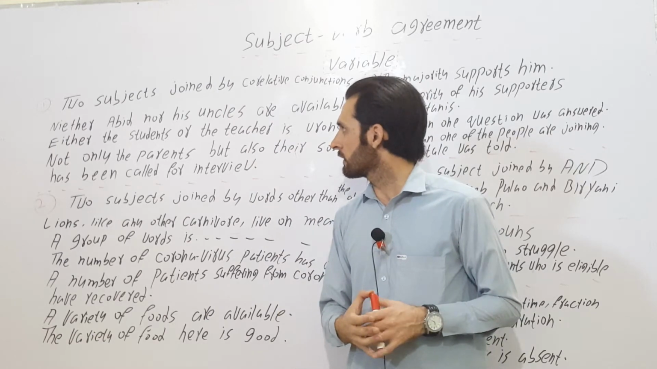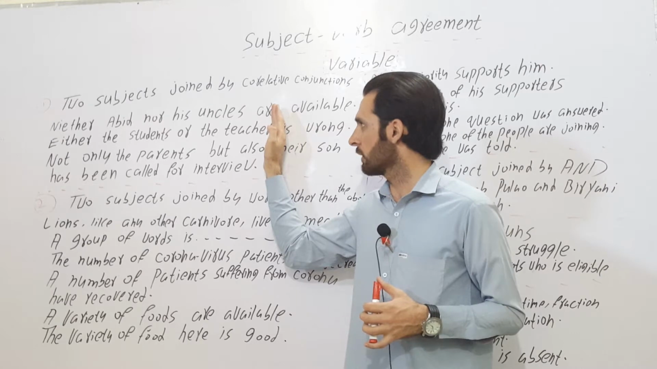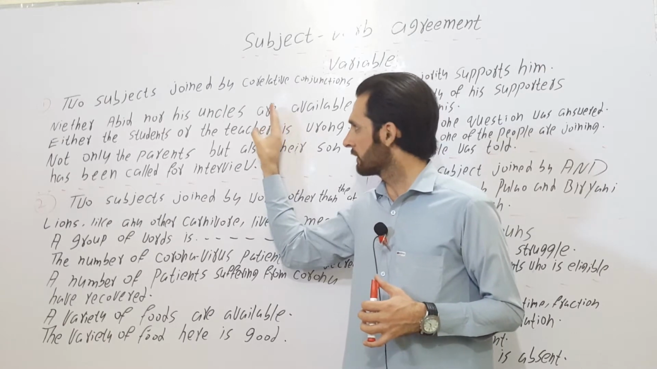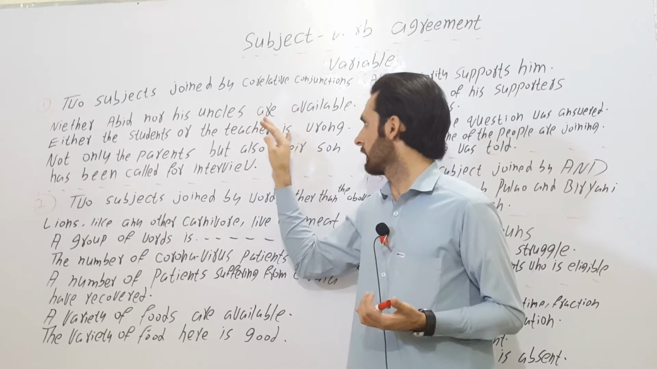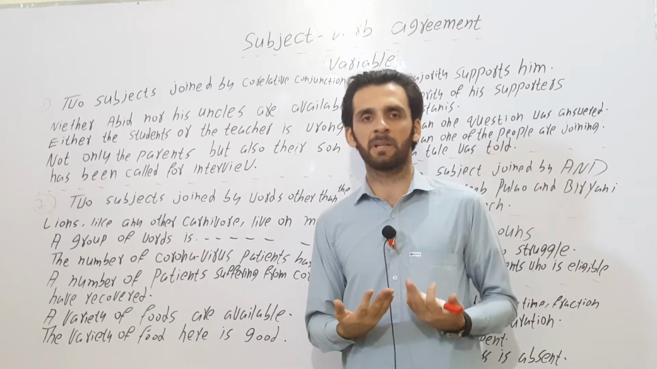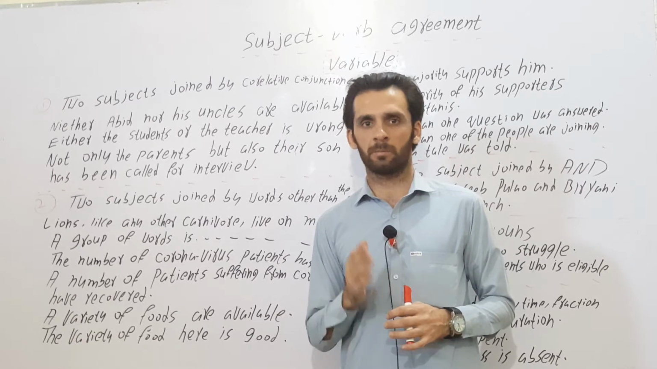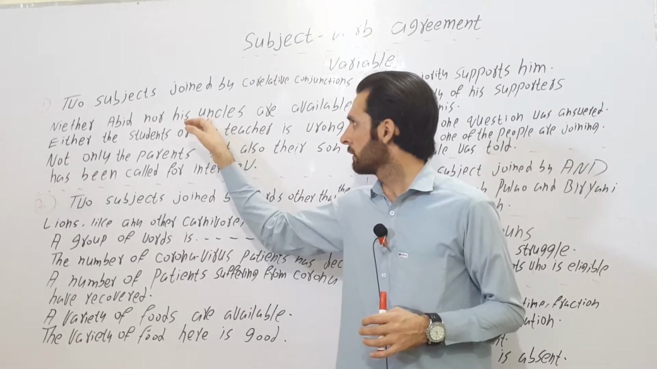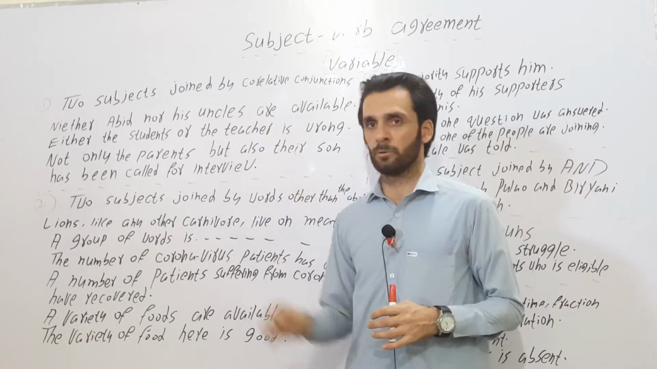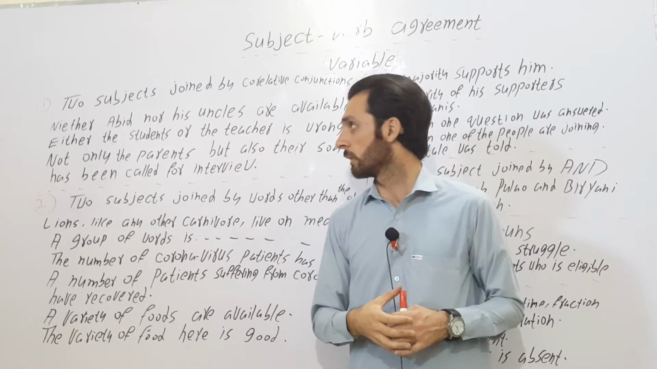Either the students or the teacher is wrong. Now who is wrong? Either the students or the teacher. Here the second word, the last word, is singular, therefore we will use is. This is variable. Variable means the second word will decide whether to use a singular verb or a plural. Here it is plural, so we have used plural. Here it is singular, that's why we have used singular.